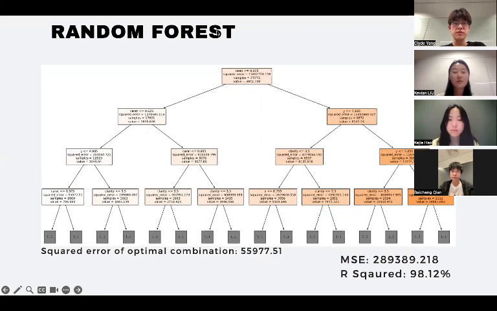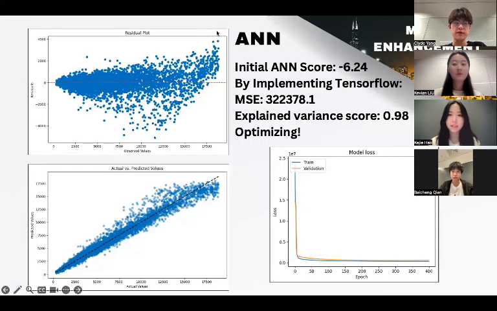For improvements of the model, we enhance the model by applying a random forest. Since random forest consists of multiple decision trees, we only pick one of the trees within the model and print it out. Similar to the decision tree model, the variables that affect diamond price most significantly are still carat, width, and clarity, with the optimal combination having a squared error of around 56,000. The MSE of the random forest model is around 290,000, with an R-squared of 98.12%. Random forest has improved by a small margin compared to the single decision tree. Next, my partner will continue to talk about the artificial neural network model.